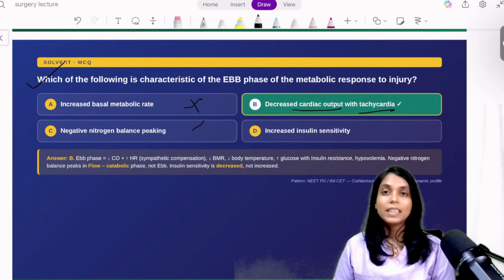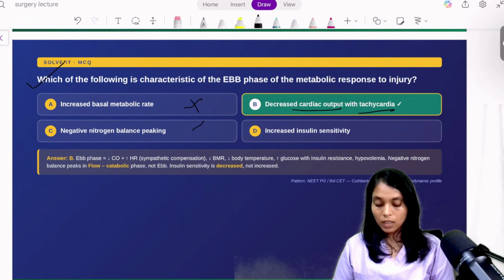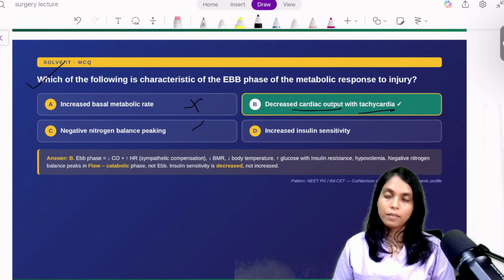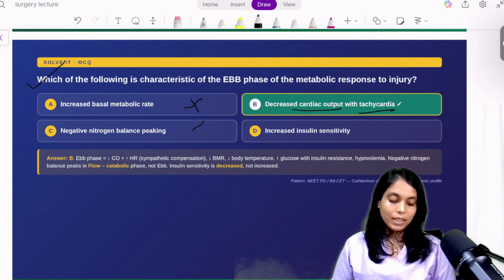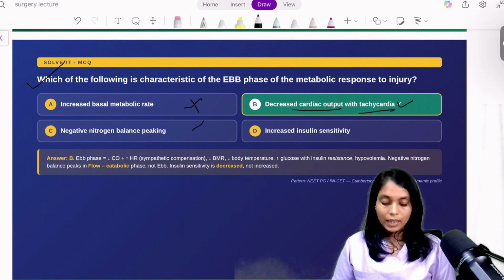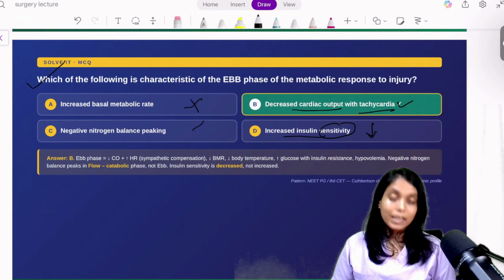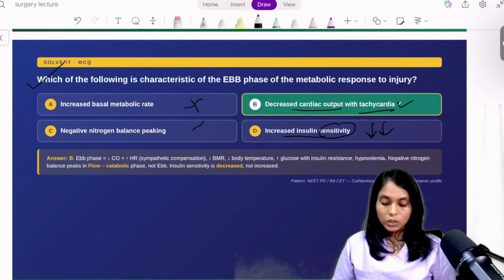No, there will be decreased metabolic rate in the F phase. Then negative nitrogen balance will peak? No, not in the F phase. Negative nitrogen balance will not peak. Then decreased cardiac output with tachycardia. We have already seen there will be decreased cardiac output and tachycardia in the F phase. Increased insulin sensitivity? No, there will be decreased insulin sensitivity in the F phase.